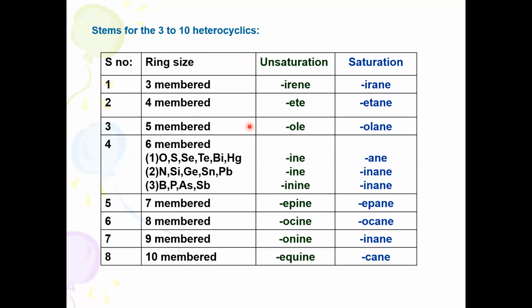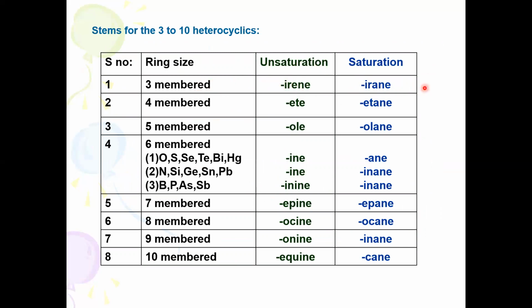This is the table indicating the stem names along with unsaturation and saturation. Suppose the ring is 3-membered having no double bonds, then IR is the stem, and EN stands for saturation, no double bonds. With the double bond character, it is IRene: 3-membered ring, double bond.